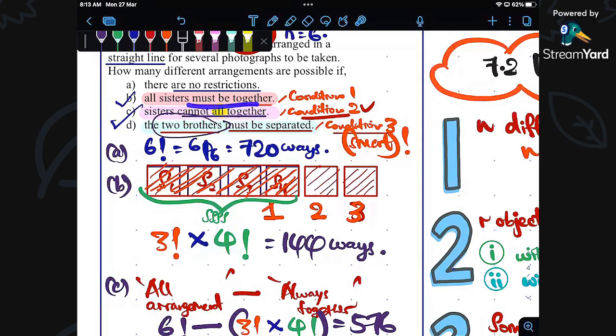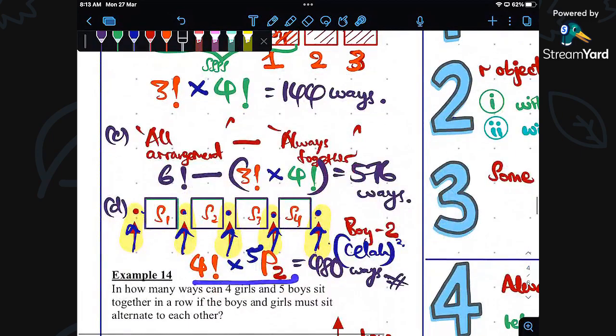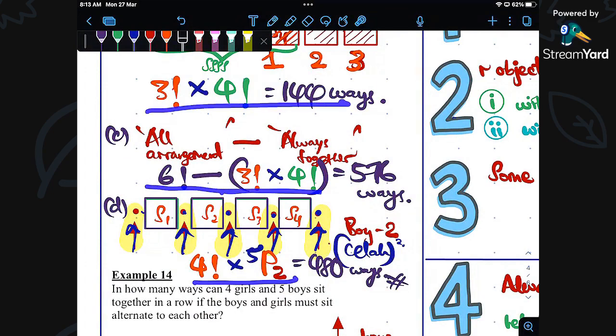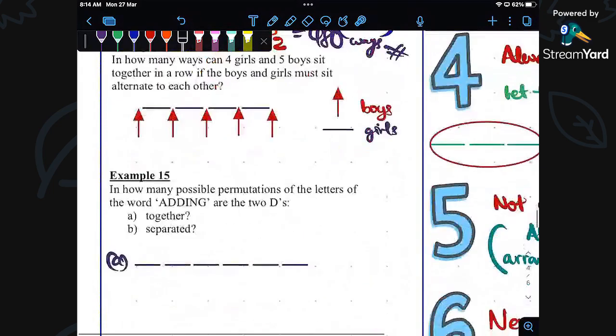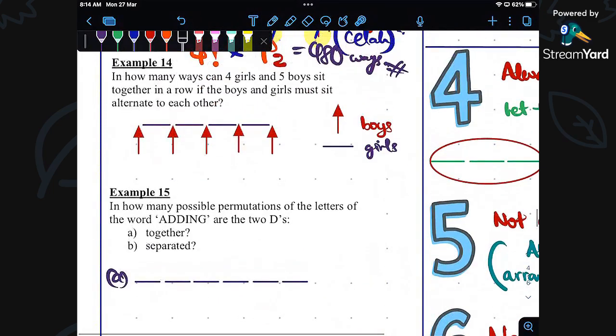The second condition is not all together. And the third condition is separated. All these three have very different techniques of solving. Isn't it? You agree with me? They are all very different techniques in solving permutation. So good luck in trying example 14 by yourselves. Good luck.